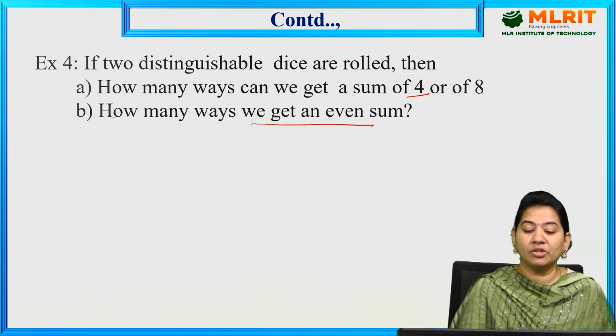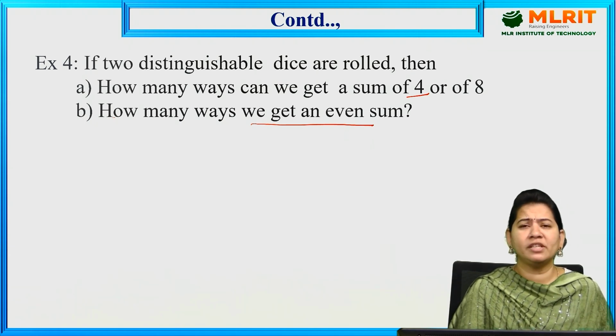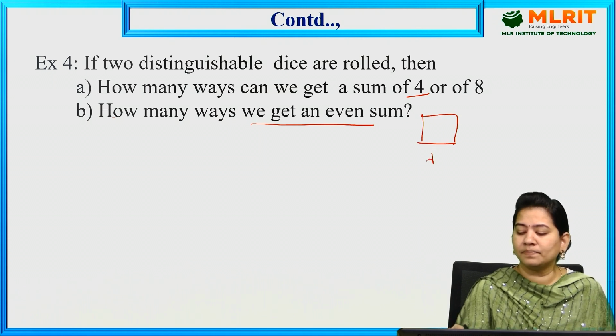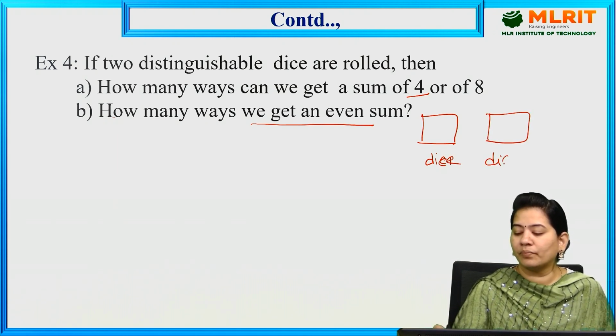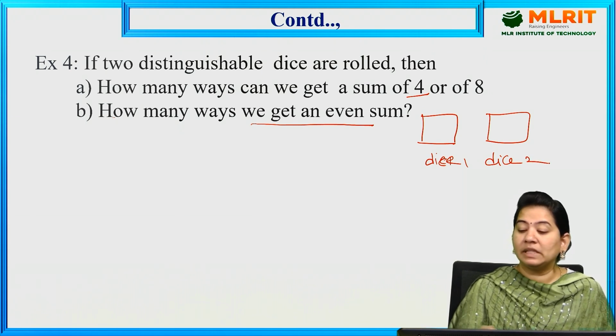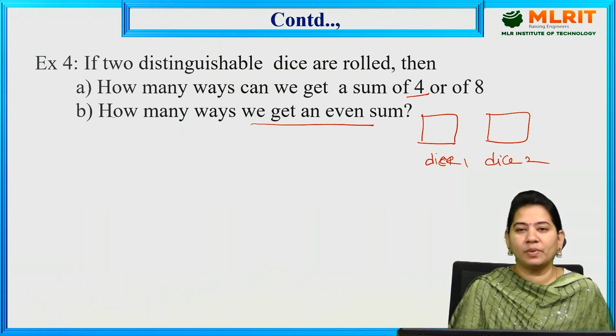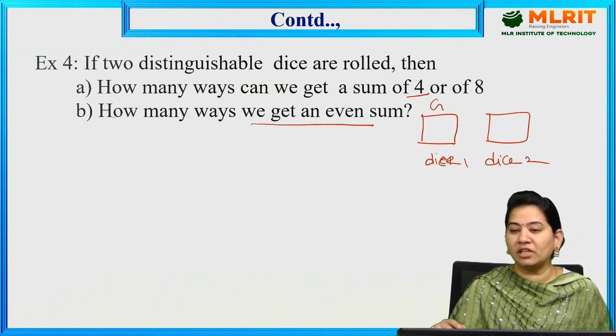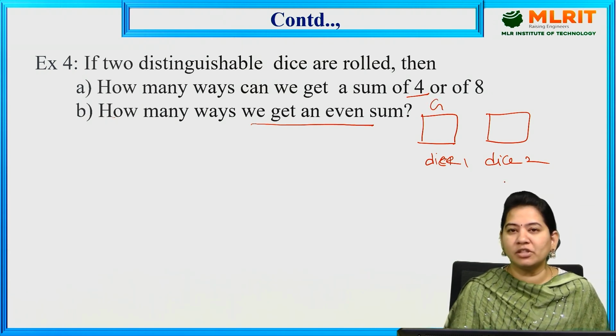Two distinguishable dice means, for example, I have one die, dice 1, and this is another one, dice 2. Distinguishable means I have to distinguish these two. How can I distinguish these two? Based on color.